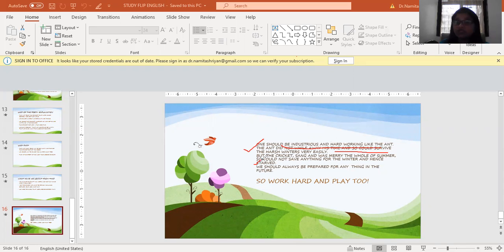So we should always be prepared for anything in the future. Always remember, we don't know what the future holds for us. So what we have with us is today, and we should make the most of what we have today. Work hard, do take time out to play as well. So work hard and play too.